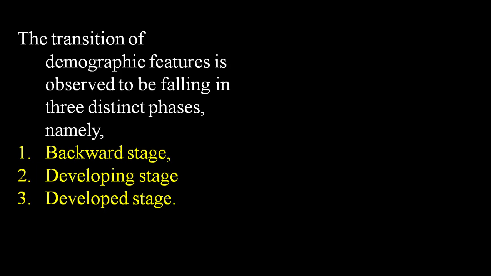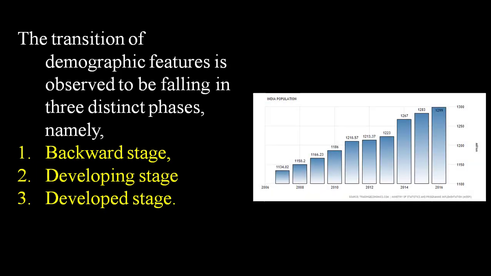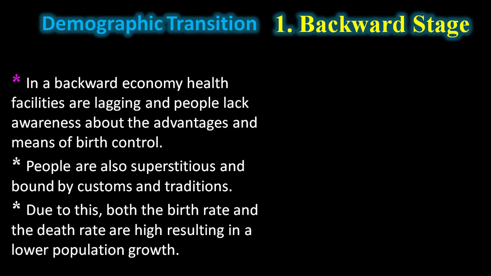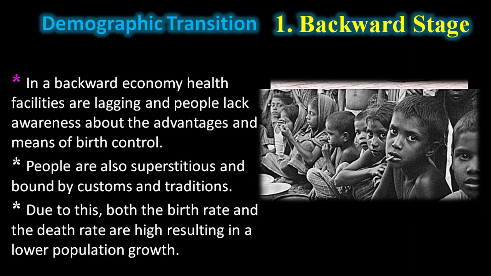The transition of demographic features is observed to fall in three distinct phases. They are called the backward stage, developing stage, and developed stage. Let's take them one by one. The first one is the backward stage. In a backward economy, health facilities are lagging and people lack awareness about the advantages and means of birth control.